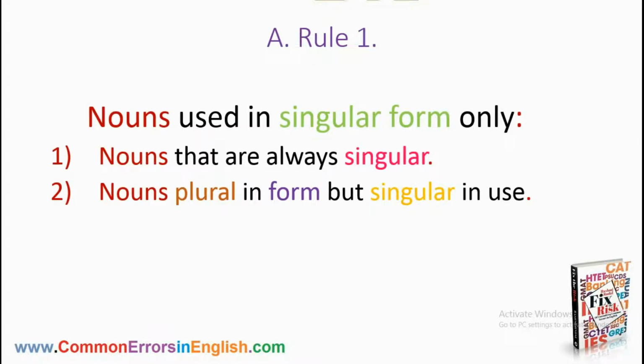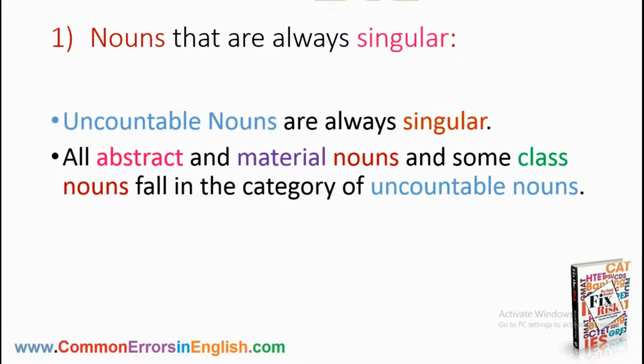Rule number 1 is nouns used in singular form only, and this rule has been divided into two categories for convenience. Number 1, nouns that are always singular, and number 2, nouns plural in form but singular in use. So let's see what are the nouns that are always singular. You have to remember just one thing, uncountable nouns are always singular.